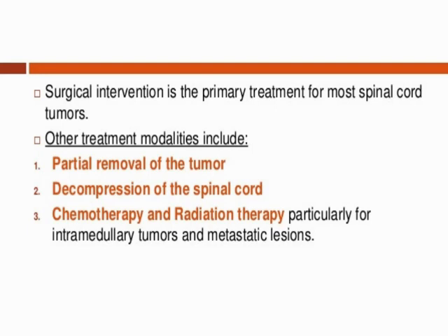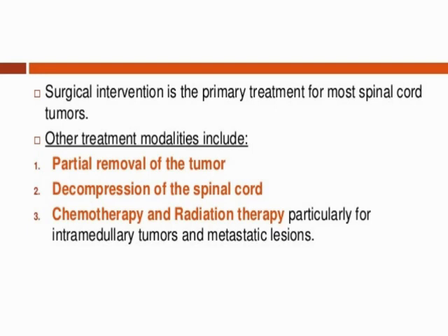Then decompression of the spinal cord is also a very helpful treatment. We provide decompression by surgical opening of the spinal cord, and then we are able to treat the spinal cord tumor. Okay, so both kinds of surgeries come under surgical management.